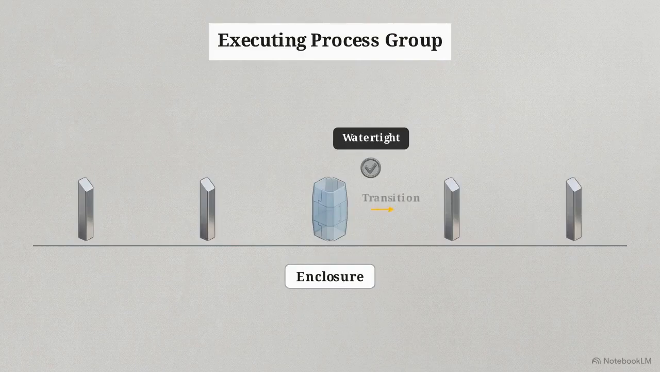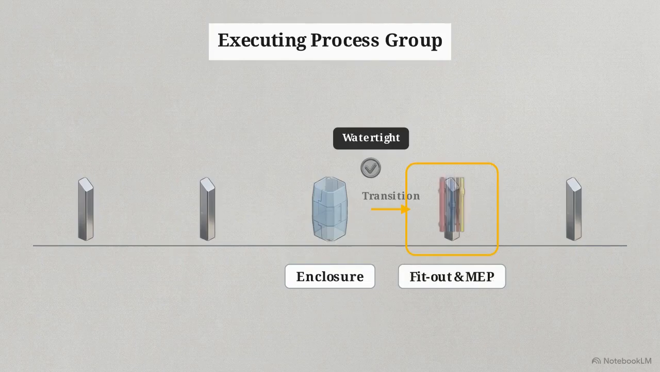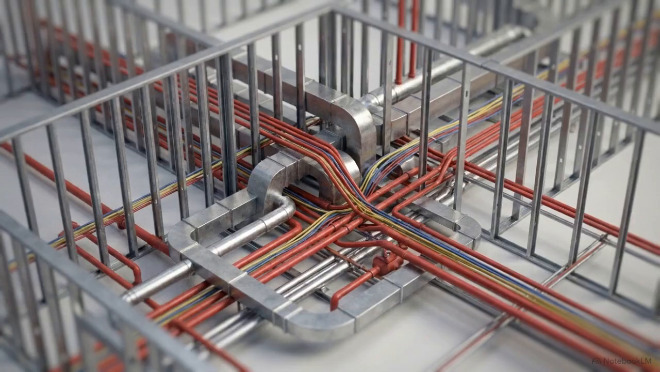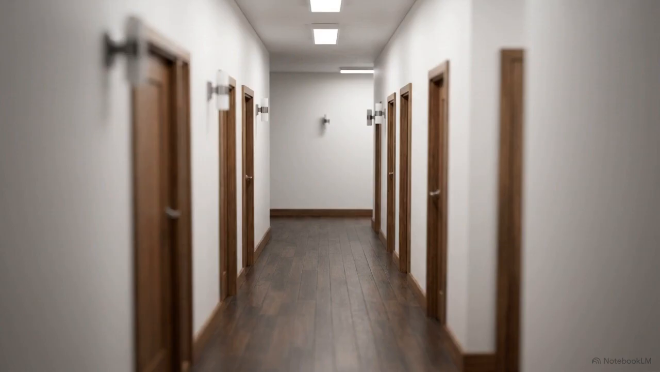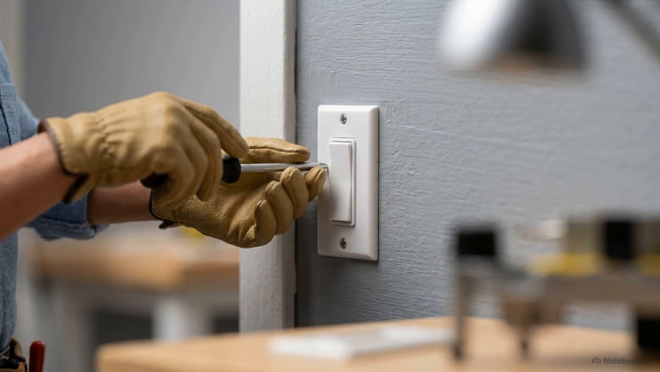With the structure watertight, we transition to the fourth activity, fit-out and MEP. Mechanical, electrical, and plumbing. This begins with the first fix. Crews run miles of concealed HVAC ducting, heavy electrical conduits, and pressurized piping through the walls and ceilings. Once the concealed systems are tested, the second fix applies the internal finishes. Switch plates are wired, plumbing fixtures are set, and final joinery is completed.